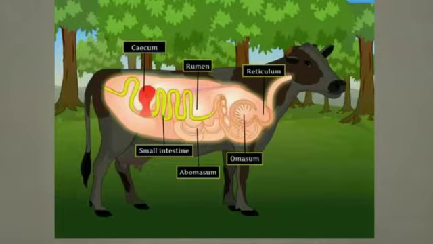The cud is brought back from the rumen to the mouth, where it is chewed slowly, completely mixing it with saliva, and is further broken down. When the cud is chewed and swallowed again, it enters the omasum, where the food is broken down further into simple compounds that enter into the abomasum.